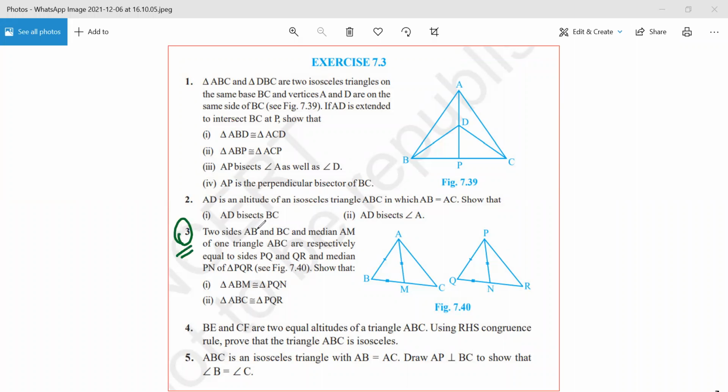So question number 3. Two sides AB and BC and median AM of one triangle ABC are respectively equal to the sides PQ and QR and median PN of triangle PQR. So basically this side AB would be equal to PQ, and this side BC is equal to the side QR. Also, this median AM is equal to the median PN.